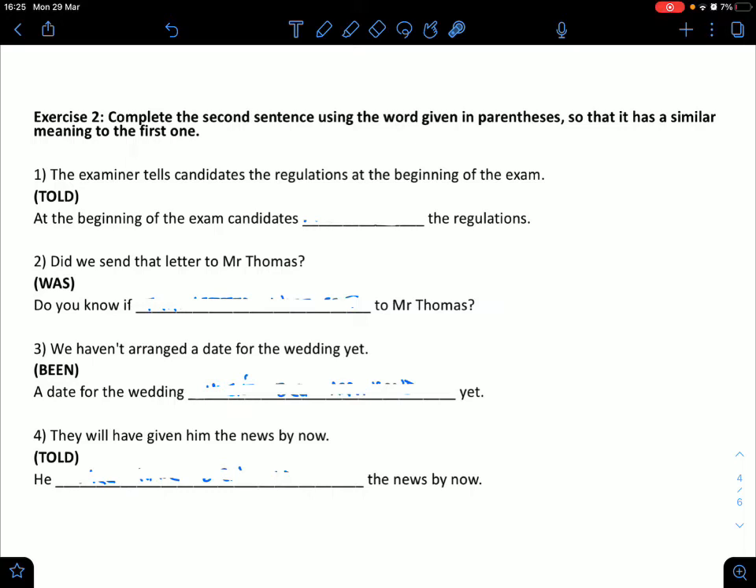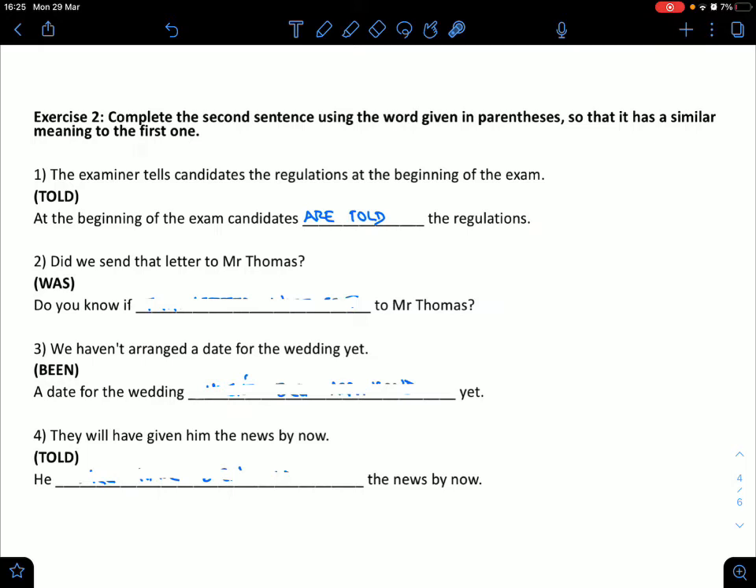Because it gives you the second sentence with just a blank, so you just have to fill the blank with this word right here. The examiner tells the candidate the rules at the beginning of the exam. At the beginning of the exam, candidates something, the regulations. Where is the examiner in this sentence? It doesn't exist. So here, the examiner doesn't exist. And tells is present. So this is going to be are told. Why? At the beginning of the exam, candidates are told the regulations.